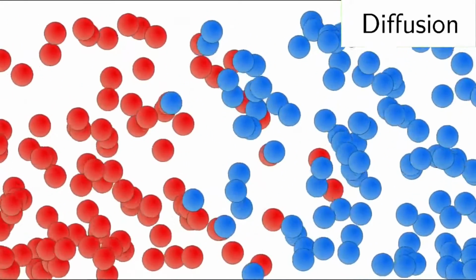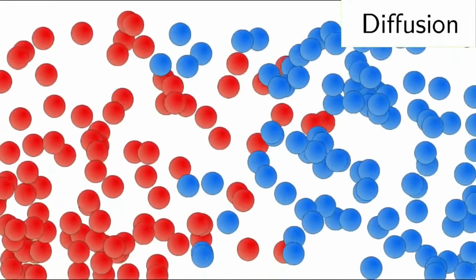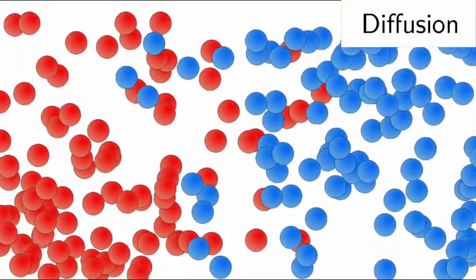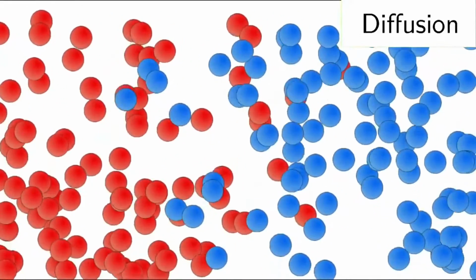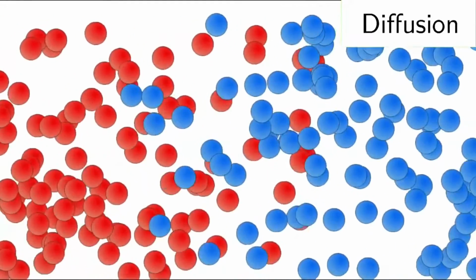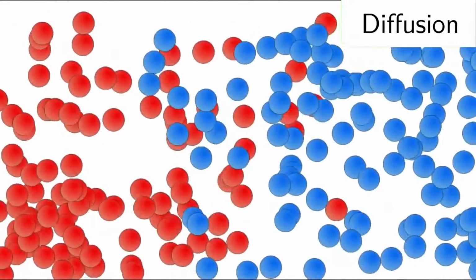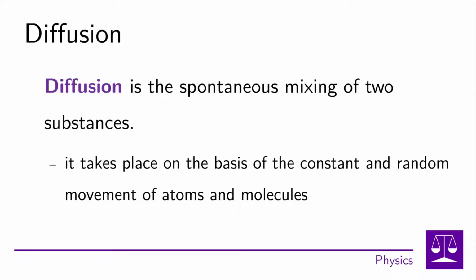So if we put two preferably liquid substances next to each other, then it will gradually happen that the atoms and molecules of one substance will move, and thus gradually get between the atoms of the other substance. Over time, the atoms and molecules spread out between each other in such a way that the two substances are mixed and a mixture is formed. Thus, diffusion is a process that takes some time and in which two substances are gradually mixed. This process is caused by the movement of molecules that takes place in liquid and gaseous substances.